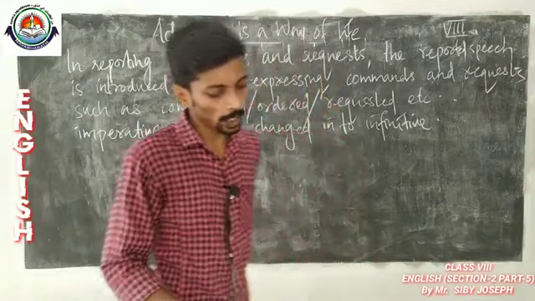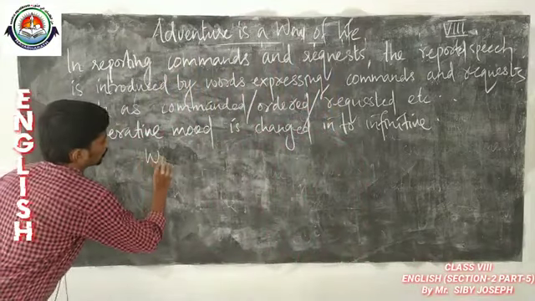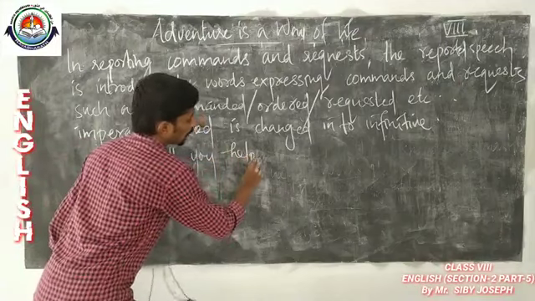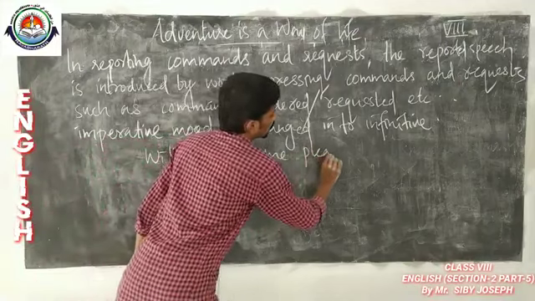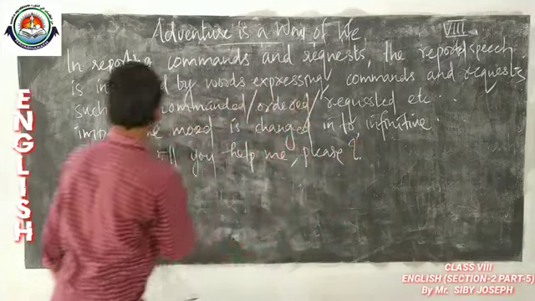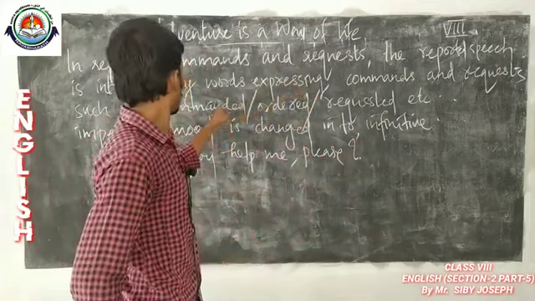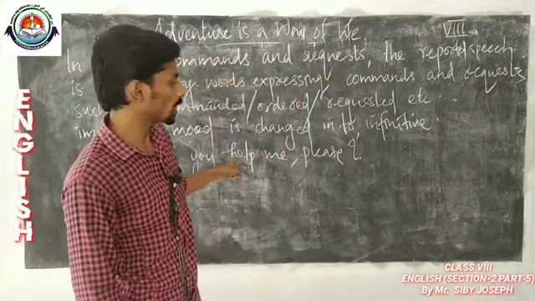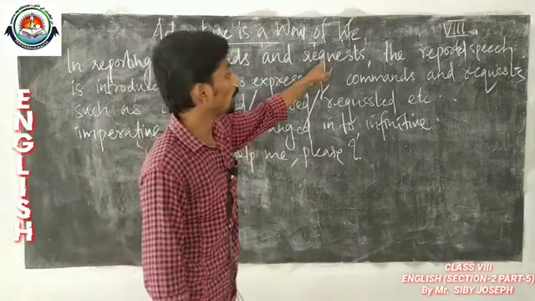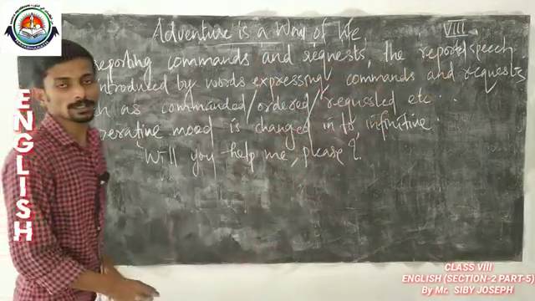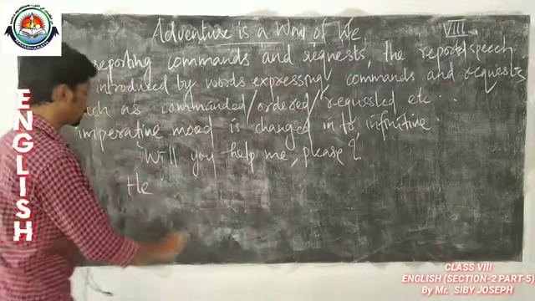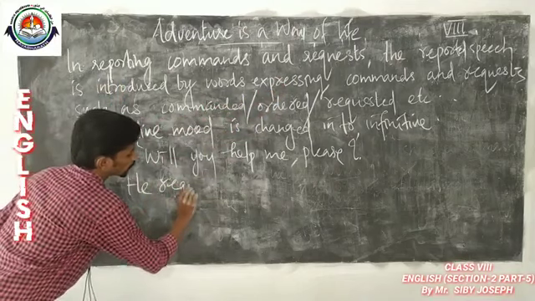Look at the first example. Will you help me, please? Will you help me, please? This is actually a request. The reported speech should be introduced by a requesting word. Then the sentence will be: he, then the word expressing request. How will it be? Requested.